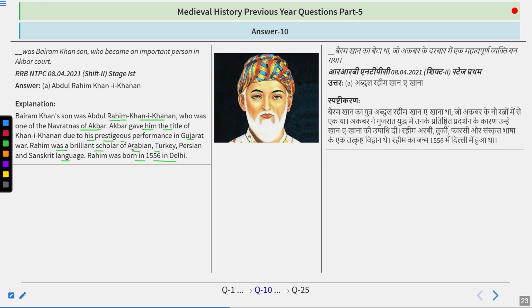Later on, Akbar married the widow of Bairam Khan, and that is how Abdul Rahim Khane Khana also became the stepson of Akbar. And he was also the one who translated the Babur Nama, which was written in Chagatai Turkish, into a Persian language book named Tuzuk-e-Babari. So that is all about it. So remember his name, Abdul Rahim Khane Khana. He was also famous for the philanthropy work that he used to do.